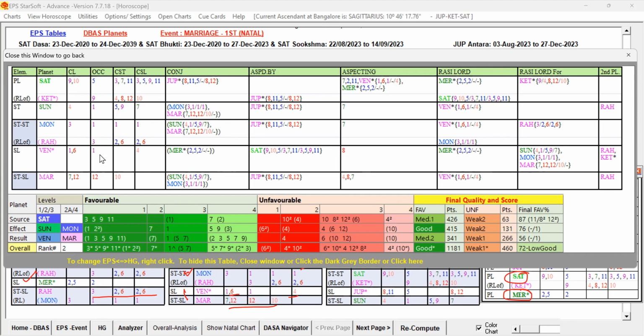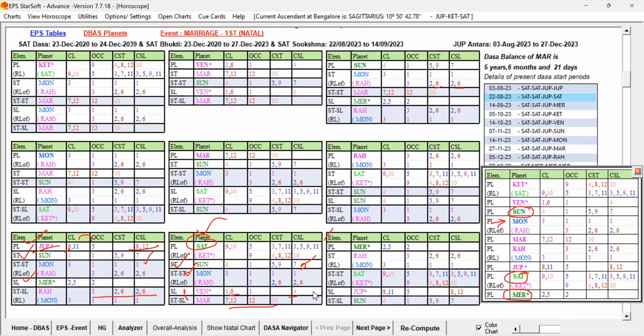That is making that planet's unfavorable strength reduced and favorable strength increased. I think you are able to understand the influence of the ruler link from the favorable key planets, making that level planet support the favorable strength.